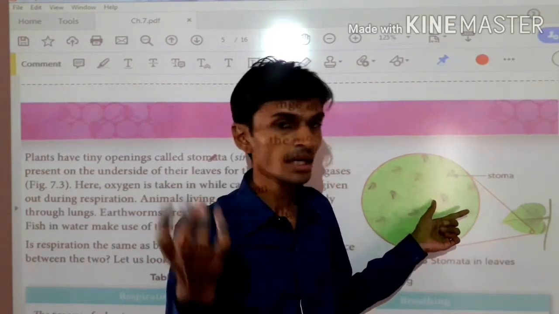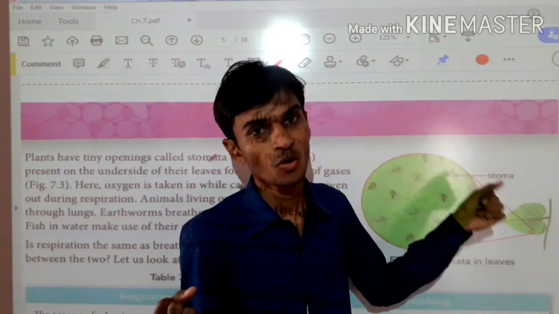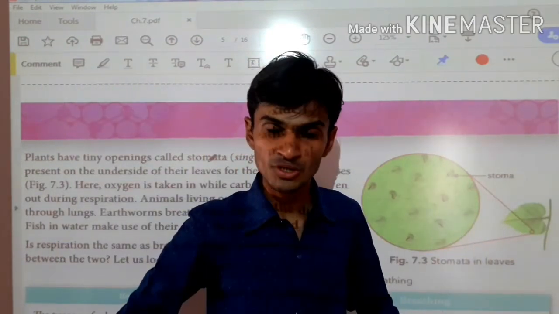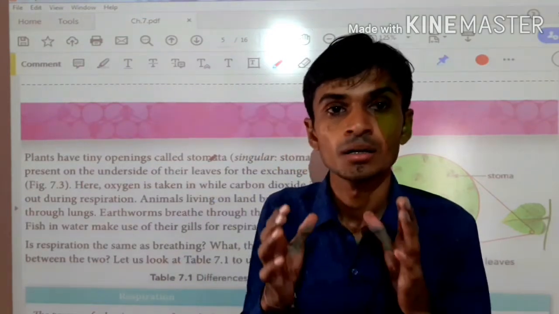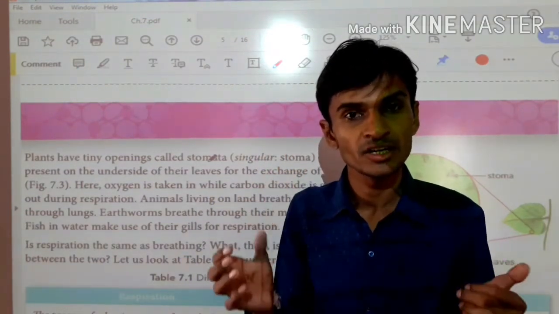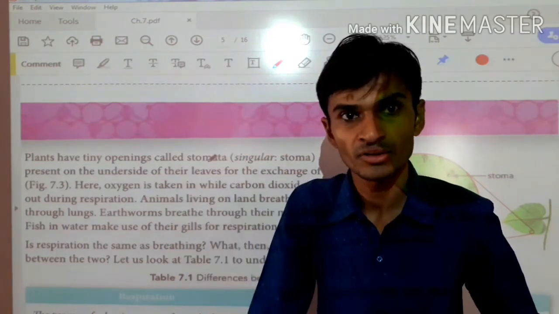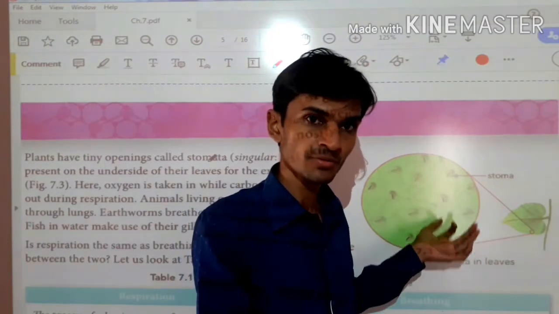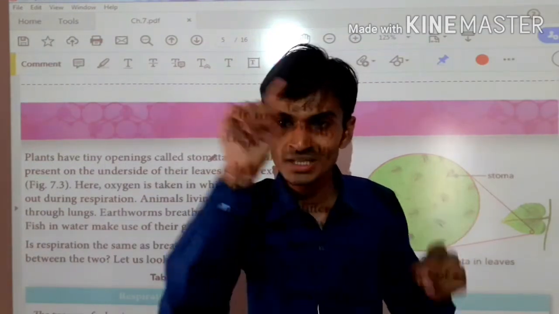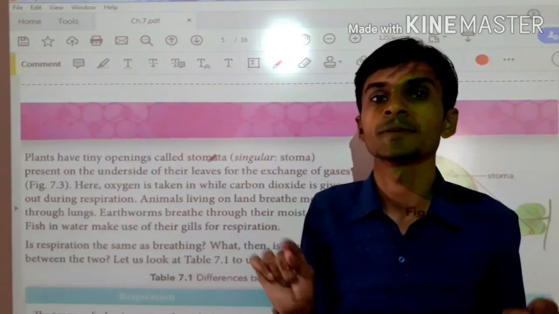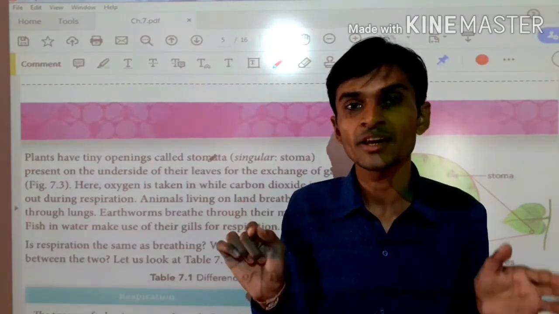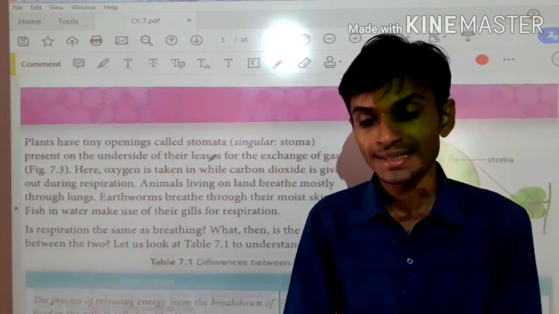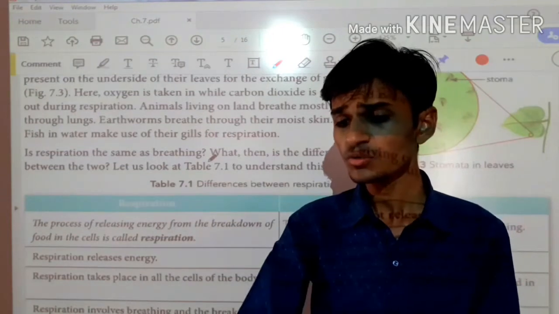So the stomata absorb carbon dioxide and release oxygen, and this oxygen we use in our body. Then by the chemical process in our body we also release carbon dioxide and energy, and we take out carbon dioxide. Again this carbon dioxide is useful to the plant, it absorbs it, manufactures its food and releases oxygen. So this is the cycle of carbon dioxide and oxygen, right? That's why we used to say save trees, right? Okay, this was about the plant.